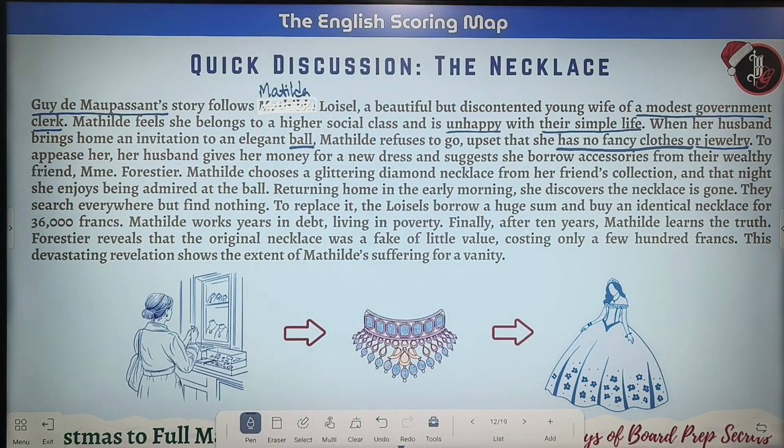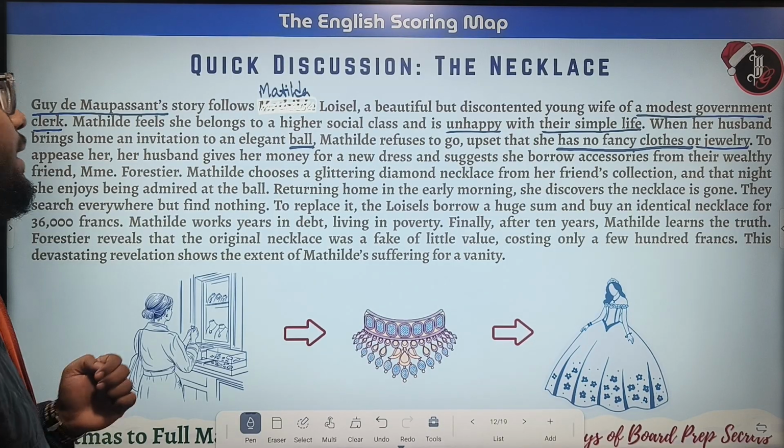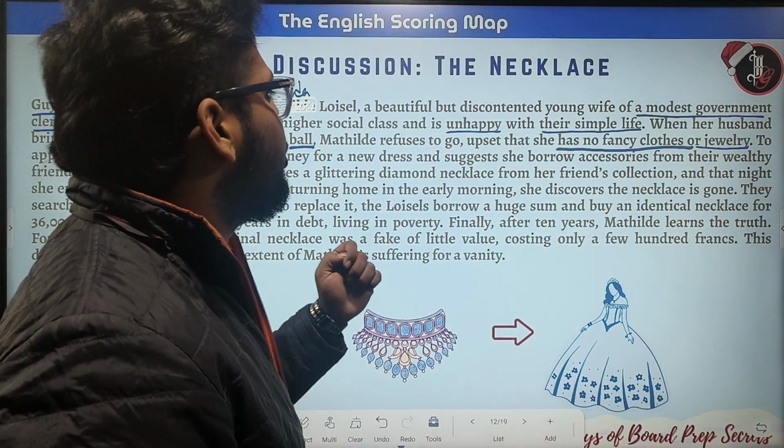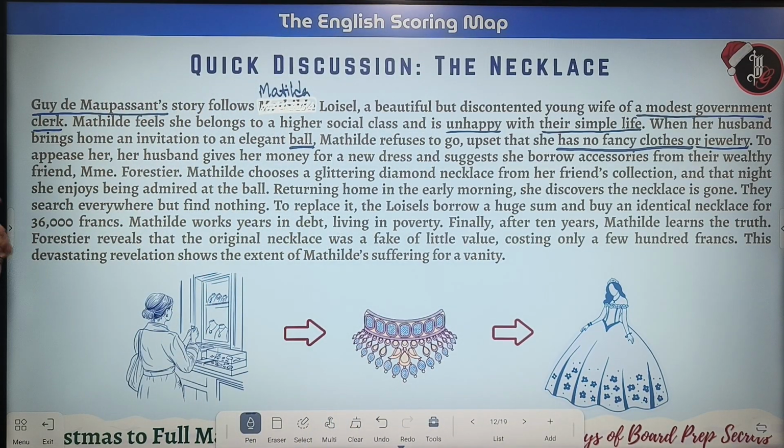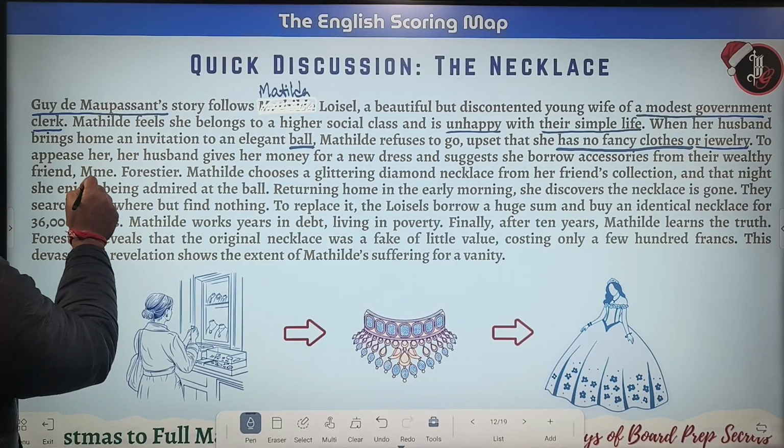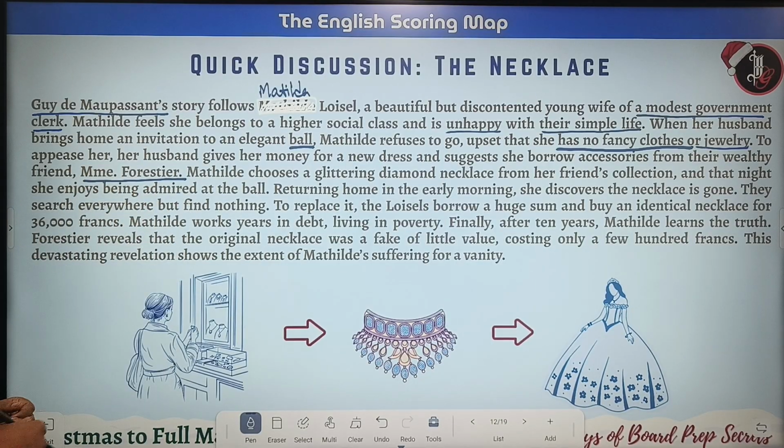To appease her, her husband gives her money for a new dress and suggests she borrow accessories from her wealthy friend, Madame Forestier.